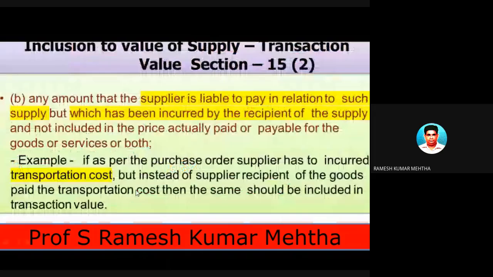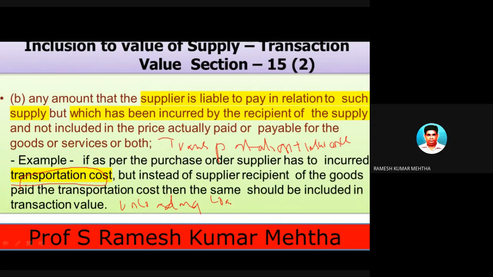Okay, we will not go into the details. Next one, look at this. Now, transportation cost, should it be included? Yes, please remember, transportation cost and insurance should be included in the cost of the goods to arrive at the transaction value. For example, transportation charges, unloading charges, loading charges, freight charges. These are the costs incurred for transporting the goods to the destination, and they should be included to arrive at the transaction value.